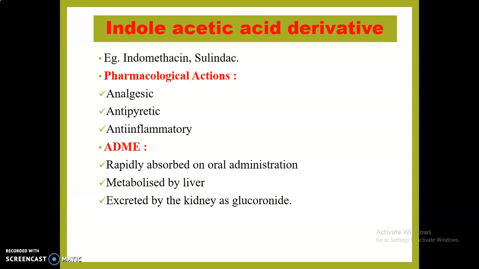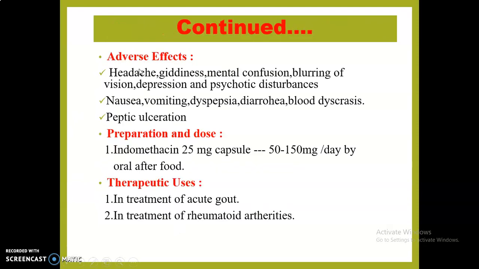Due to the GI irritation, it is generally administered after the meal. Adverse effect: it shows side effects like headache, giddiness, mental confusion, blurring of vision, depression, and sometimes psychosis disturbances. On GIT, it may produce nausea, vomiting, dyspepsia, diarrhea, and peptic ulceration.